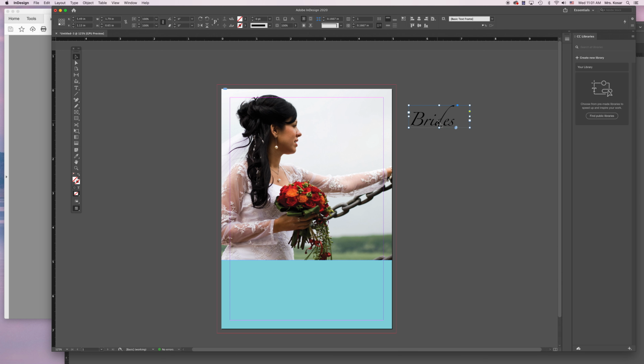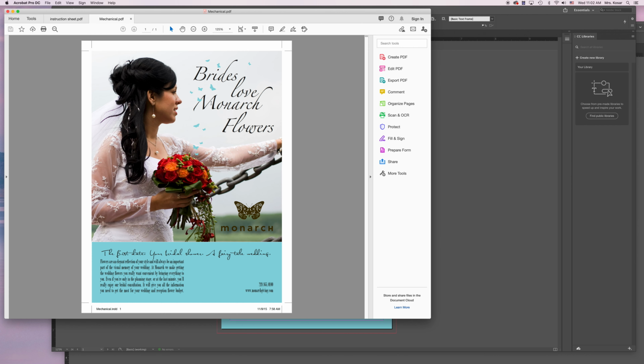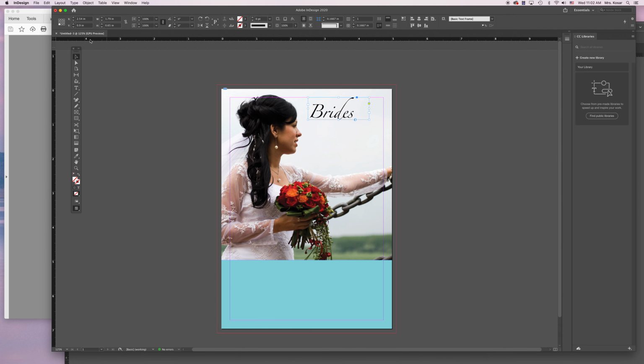I'm going to pull this over into the document and try to figure out where it goes. It doesn't have to be in exactly the same spot, but if we look at the final ad, it looks like the descender is right on the margin, and then the word brides isn't too far from her head. You can always position this a little bit differently later. You have to select the text box just like you do in Illustrator, and you can move it up and down with your arrow keys to nudge it just a little bit. So there's the word brides.